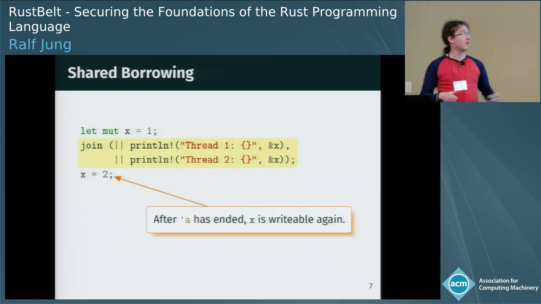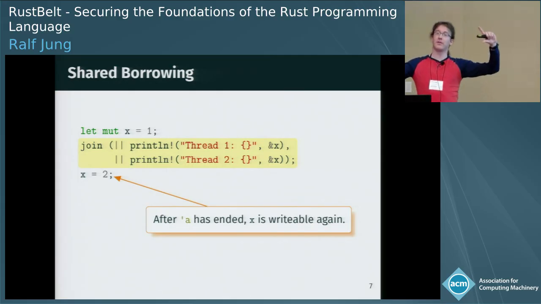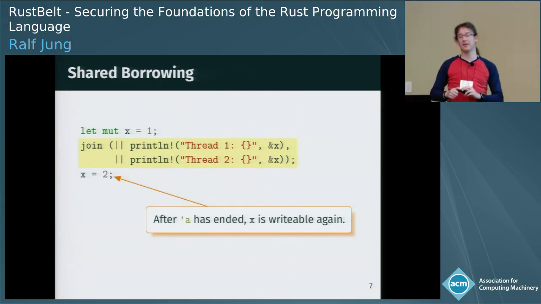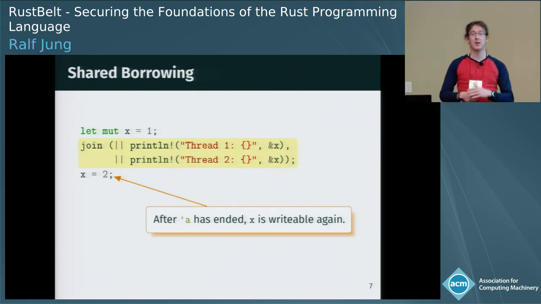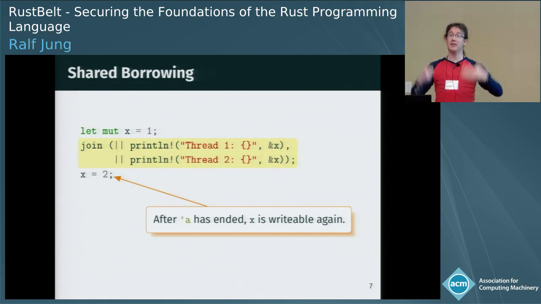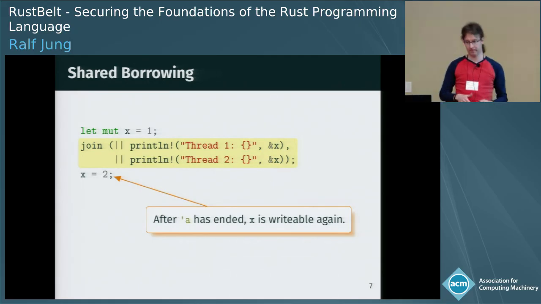We can also see that in this case, the lifetime inferred by the compiler is actually the duration of this join function call, which means that once join is done, and both threads are actually done computing, we can mutate the variable again. So shared references having a lifetime means that we can temporarily make data read-only and shared, and then later regain full exclusive access.